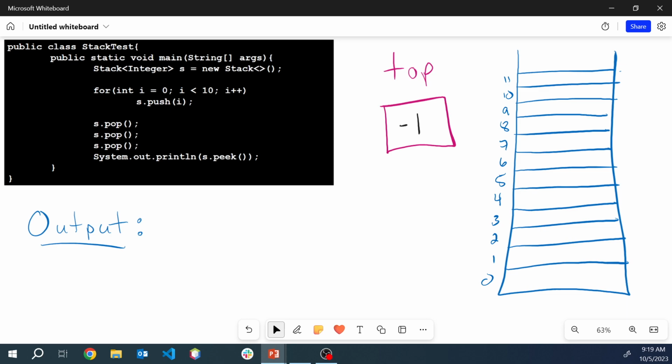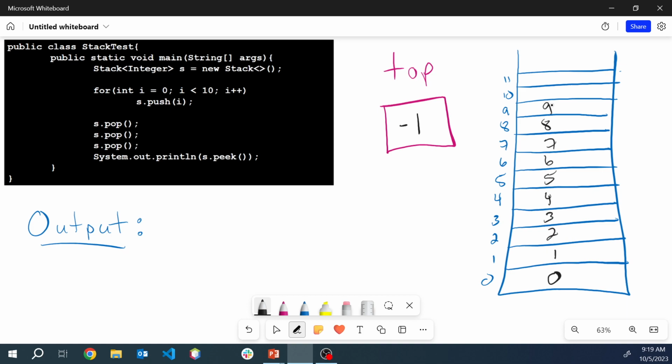I need to actually do 10 pushes. So I'm going to start by pushing i is 0. Then i becomes 1. We're going to push 1, then 2, then 3, then 4, 5, 6, 7, 8, 9. Right? We're going to do 10 of them from 0 to less than 10. So 0 to 9, we push those values.